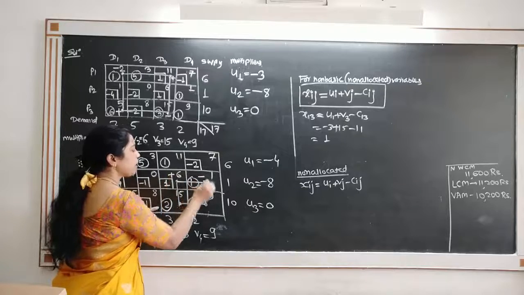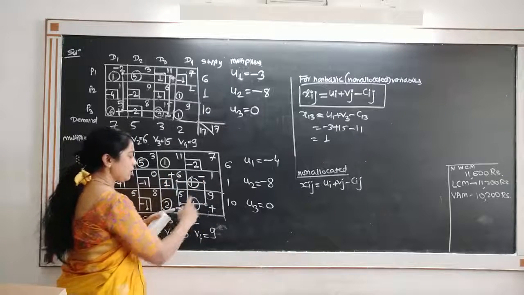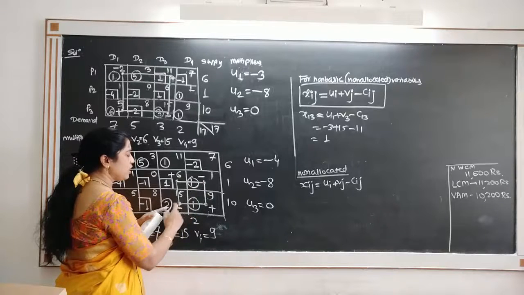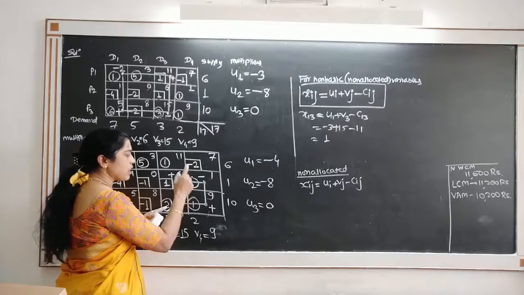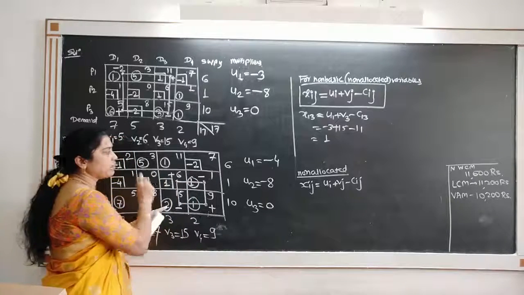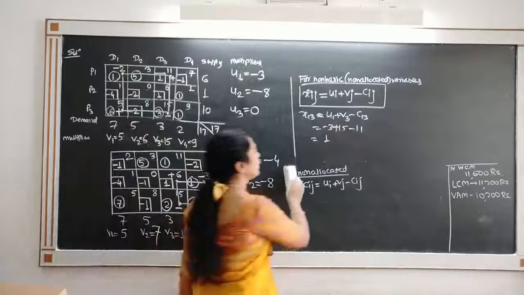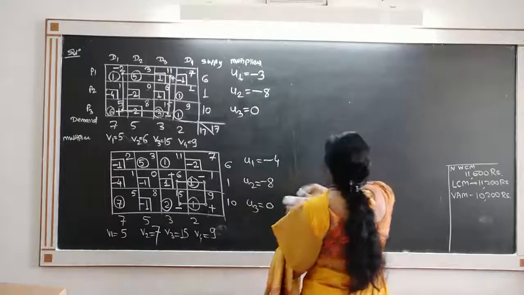Give plus and minus alternate signs, and among the minus signs, see the least. The least is 1, which means that this variable leaves the solution and this variable enters the solution. So we get our next solution. The next solution is